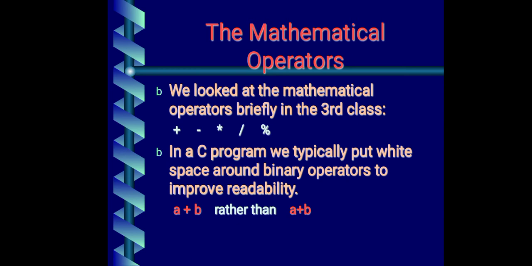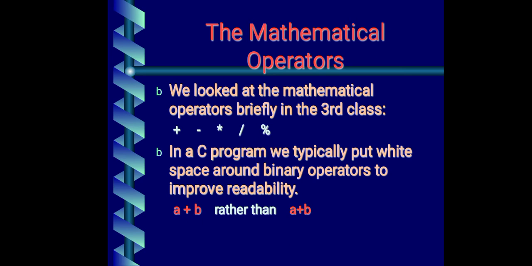Again, in C we typically put white spaces around binary operators to improve readability. Okay, so you see, when I say these are the operators available, what are these operators? These are the binary operators. Binary means two.